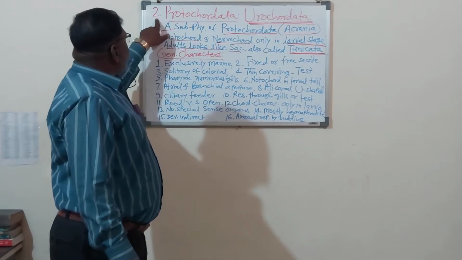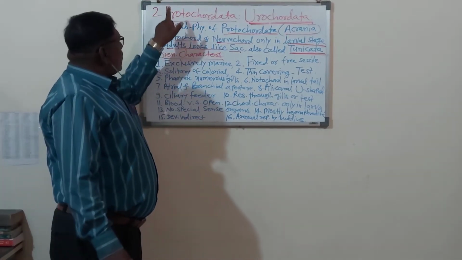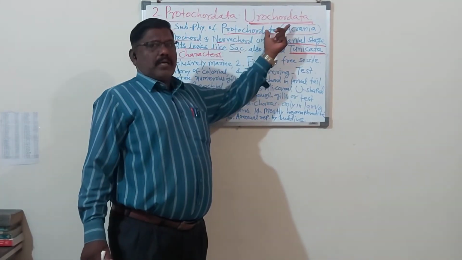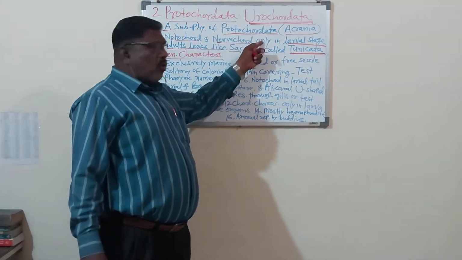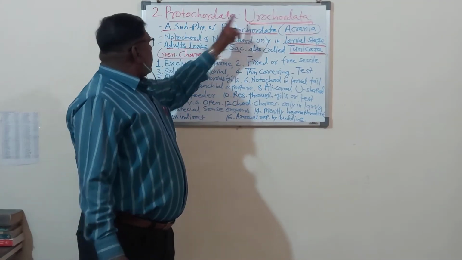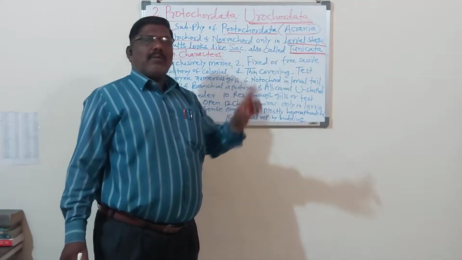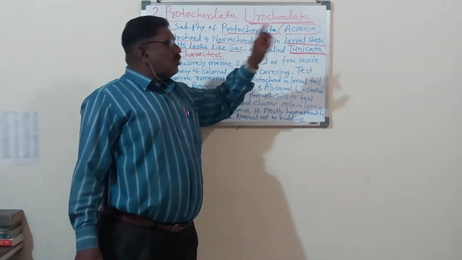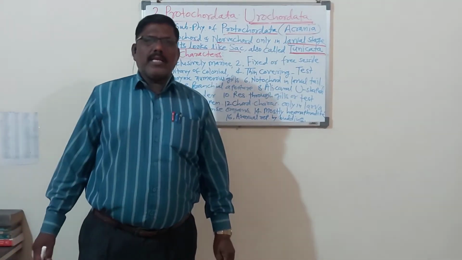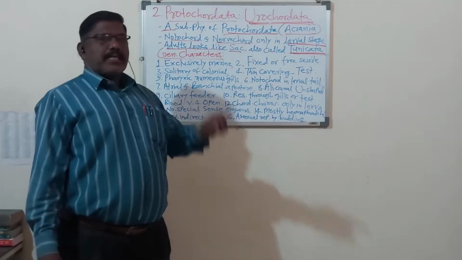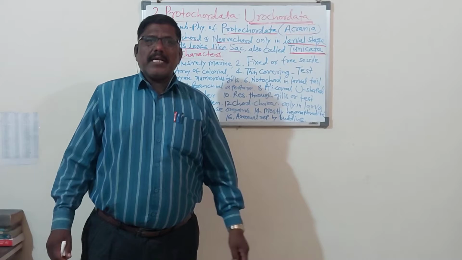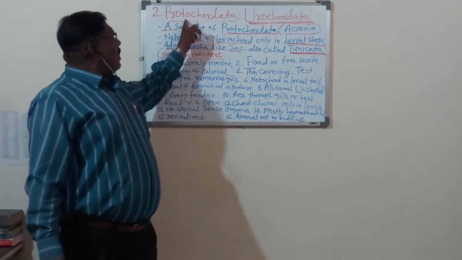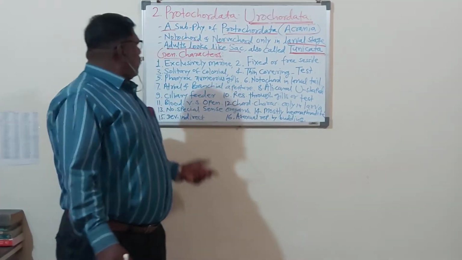So this is the short introduction of urochordata. Here second chapter, second topic is the protochordata, and from that chapter today we are studying the urochordata. Urochordata is a subphylum of protochordata. In urochordata, notochord and nerve cord are present only in the larval stages and absent in the adult stages. Adults look like a sac, which is also called as the tunicata. Now, as per our syllabus, we will study the general characters of urochordata.